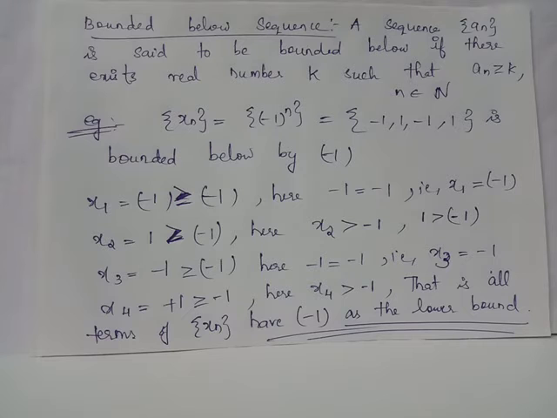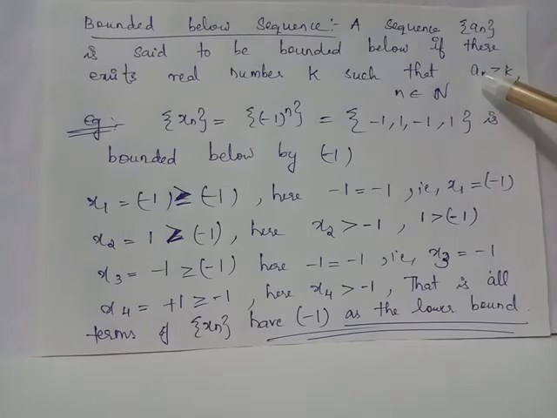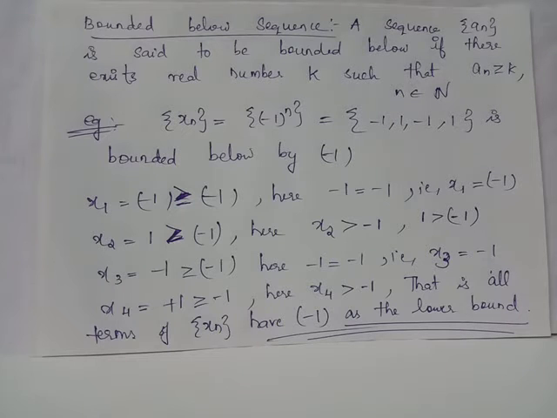Let us talk about sequences which are bounded below. Whenever we have a sequence an for which each and every term an has a lower bound which is either equal to itself or strictly greater than itself, where k is a real number and the suffix n is taken from the set of all natural numbers. Symbolically, when we have the condition an greater than or equal to k, where k is a real number and an denotes any general term of this sequence, we say that the sequence will be bounded below.